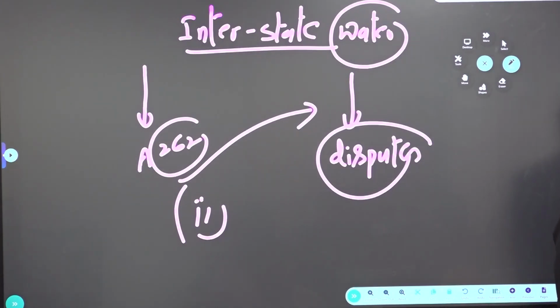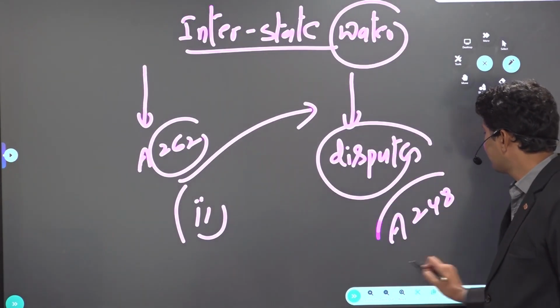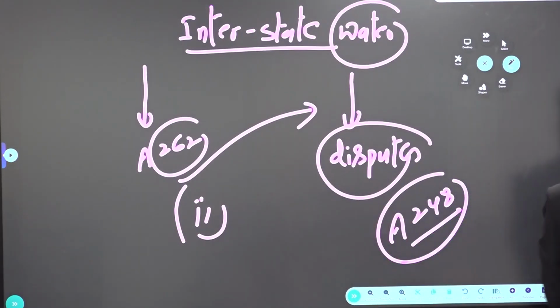Again, residuary powers which are not enumerated in any of the lists are given to the center. Correct? Article 248. So similar to Canada only. Strong center. Residuary powers are there with the center. Canada stands for C. Center stands with C. C is matching. That's the reason why. Strong center. Residuary powers with the center. Of course, model from Canada only.